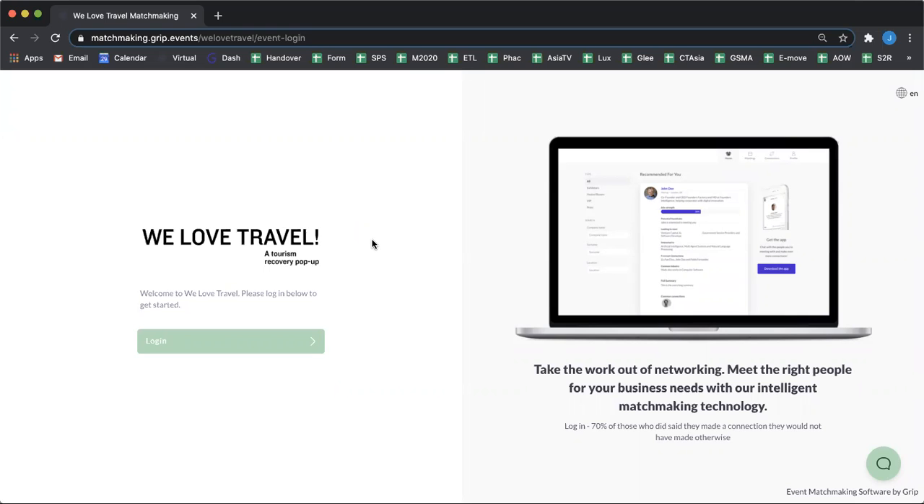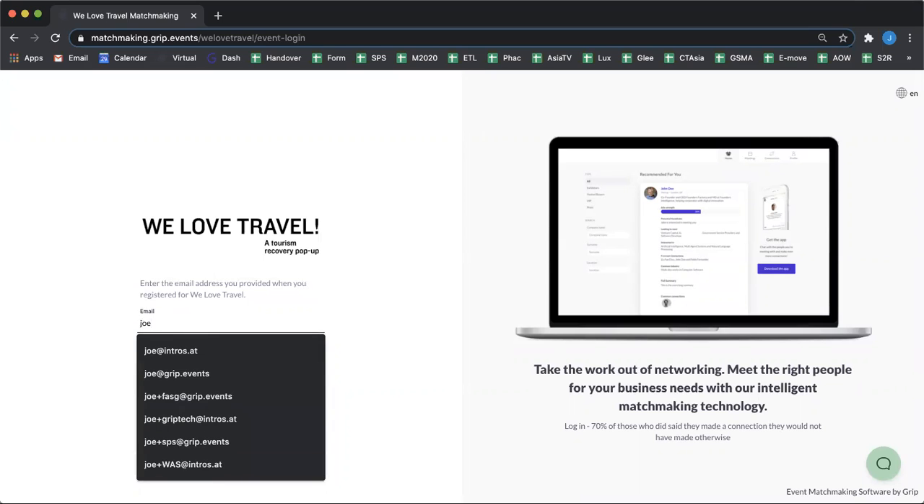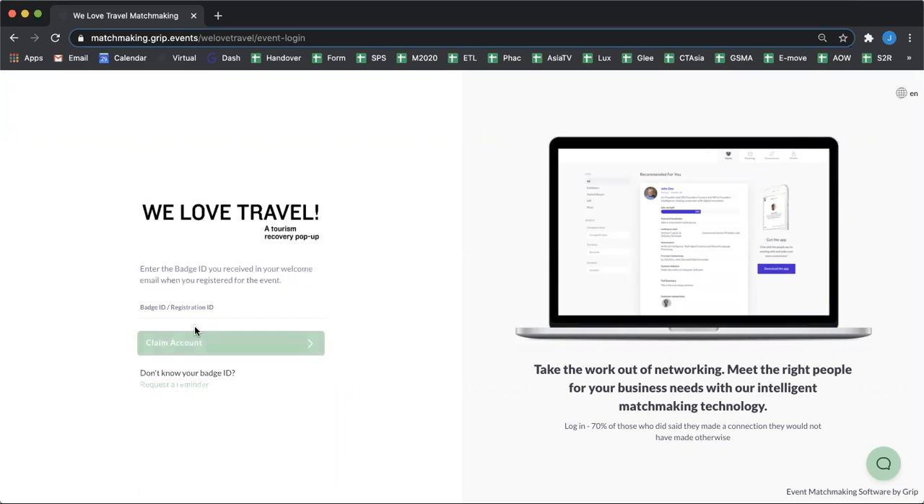So prior to logging into this page, you of course will have registered, and you'll receive an email with your details. This will include the email that you registered with, which in this case is Joe plus WLT grip.events. I can then log in.